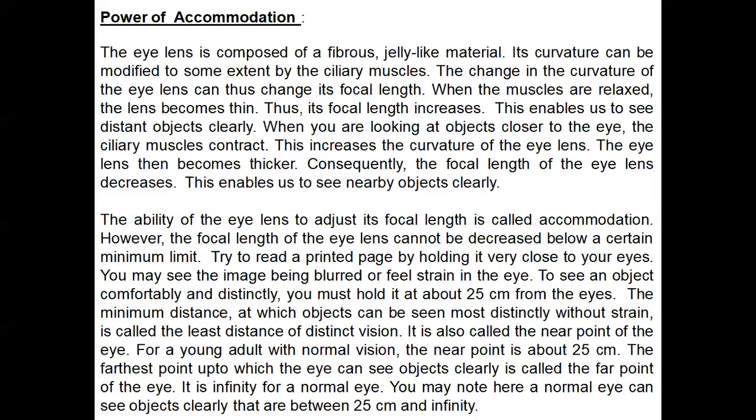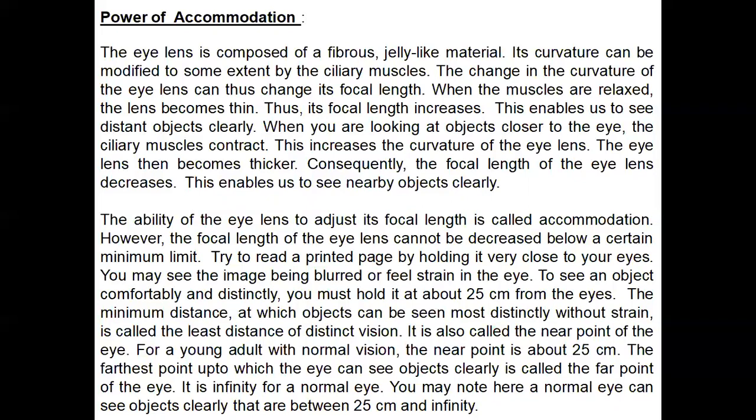So it is a very important question. Whenever we look at something near or at a long distance, this change in our eyes is compulsory. Whenever there is some problem with this, we say we are unable to see objects either near or at a long distance.